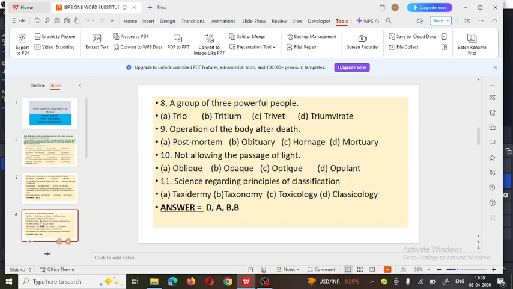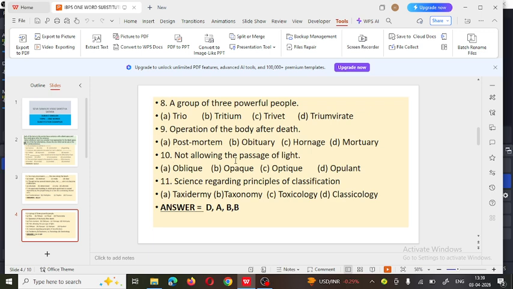Next one, a group of three powerful people. So what is that group called? Trio, tritium, trivet, or triumvirate. So a group of three powerful people is called a triumvirate. Triumvirate means a group of three powerful people. Next, operation of the body after death. So what is it called? Postmortem, obituary, honorage, or mortuary. So the correct answer is what? Postmortem. So operation of the body after death is called postmortem.